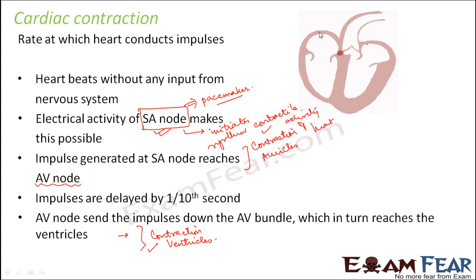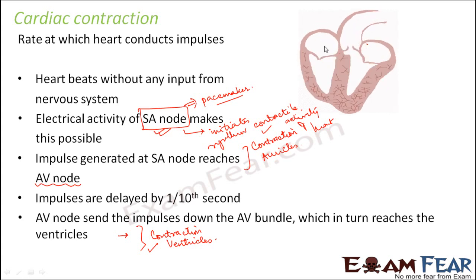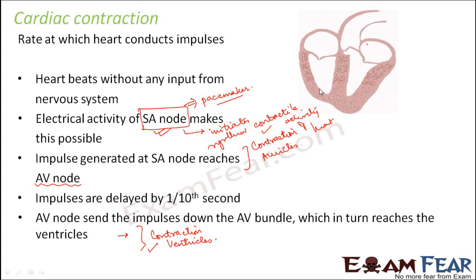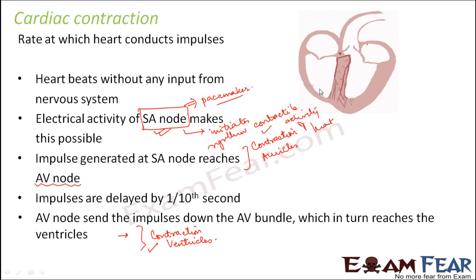So initially when the signal gets initiated here and travels from here to here, the auricles contract. After that, when the signal reaches here, this causes the ventricles to contract. So when the ventricles contract, the auricles get relaxed. So you see the auricles and ventricles are getting contracted and relaxed due to this signal which is being conducted from the auricles to the ventricles.